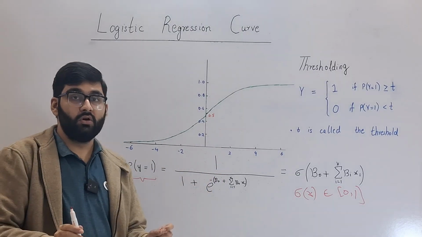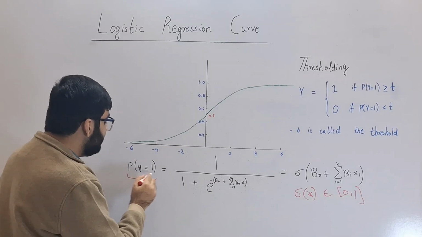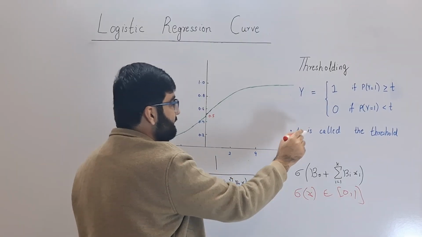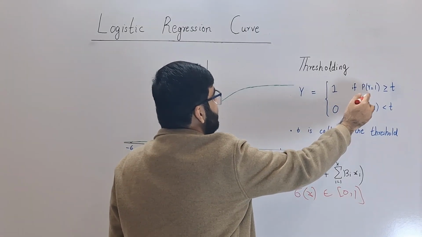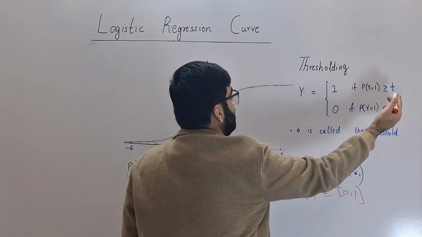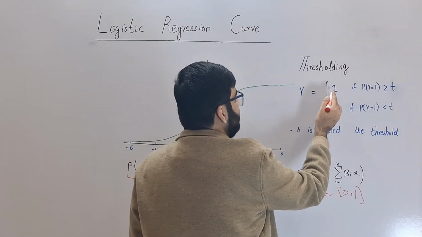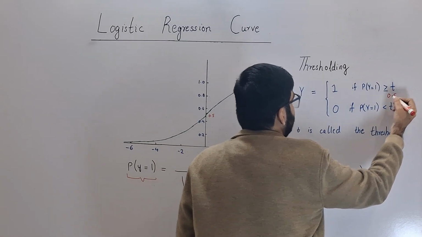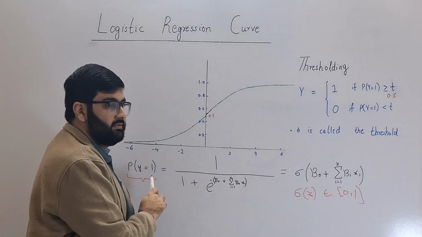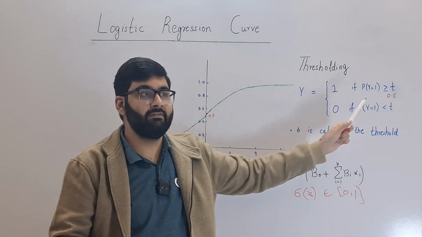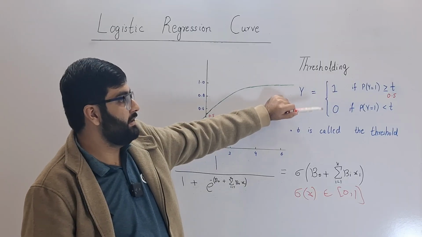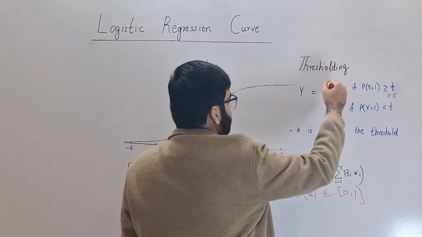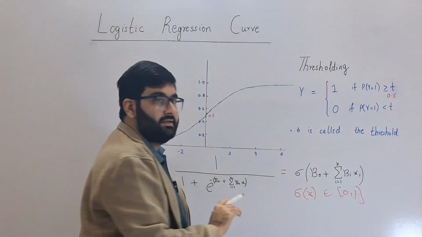Remember that our goal was to map this probability to a 1 or a 0. Look at this function. If the probability that y equals 1 is greater than a specific value called t, then we predict y equals 1. T can be any value, commonly chosen as 0.5. If the probability that y equals 1 is greater than or equal to 0.5, then we get y equaling 1. Else, we get y equaling 0. And this is our final result. The value t is called the threshold.